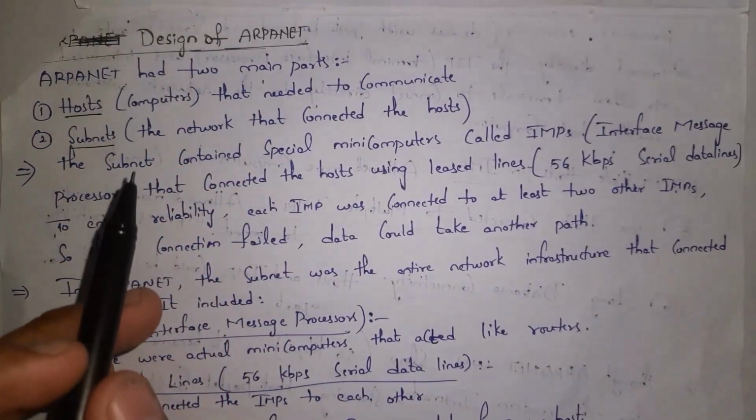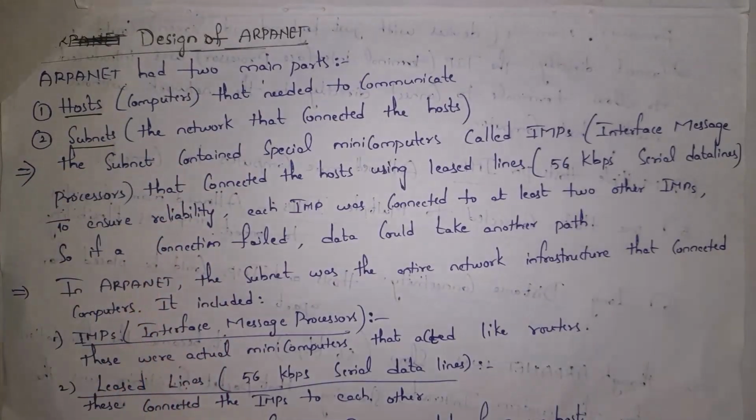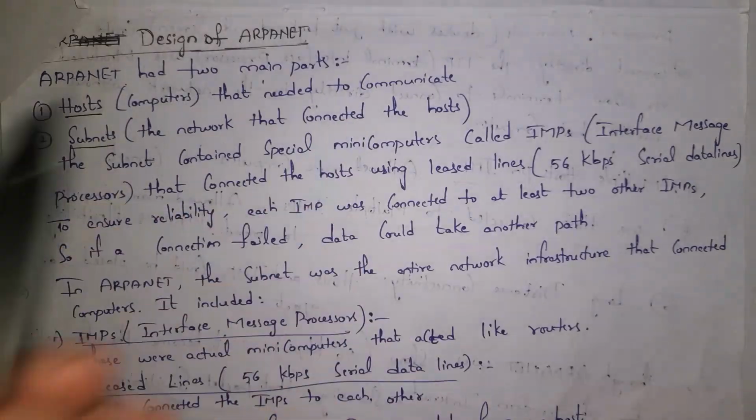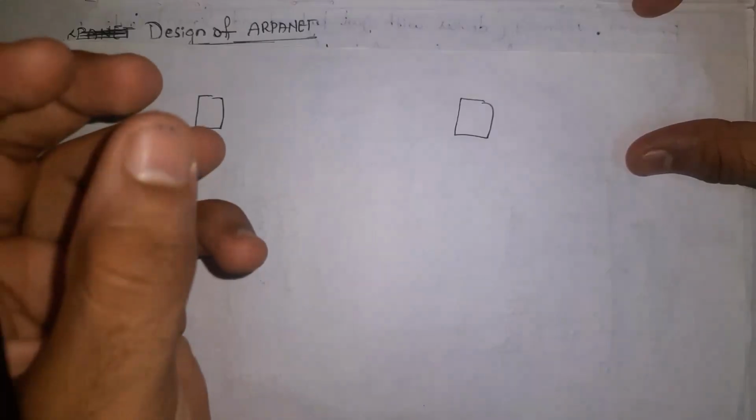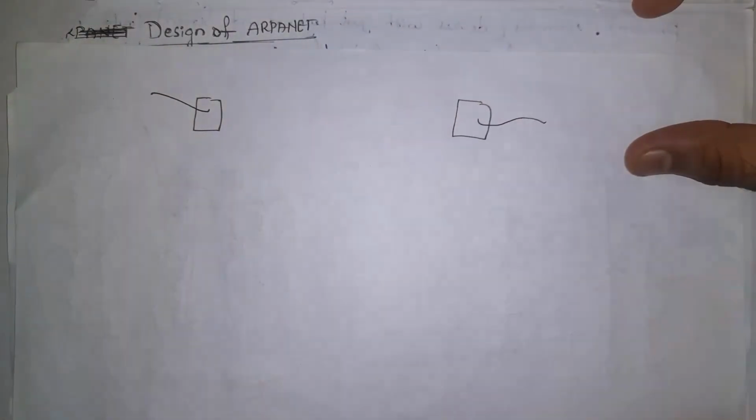Next, I will explain the design of ARPANET. We also call it ARPANET architecture. ARPANET architecture contains two parts. They are hosts and subnets. Hosts are the computers that need to communicate. For example, I want to communicate with my friend. So my computer and my friend's computer both act as hosts. A host is nothing but a computer which will send information and receive information. So my computer is considered a host and my friend's computer is also considered a host.